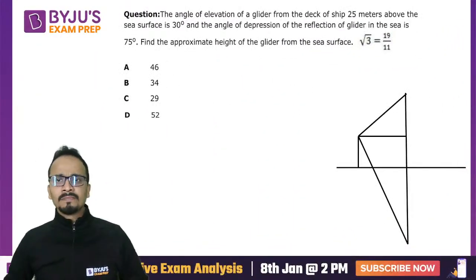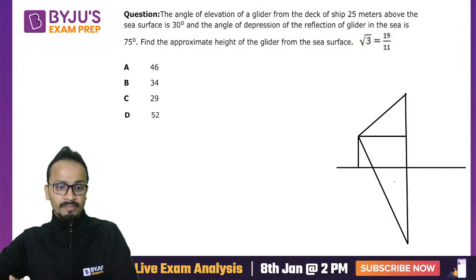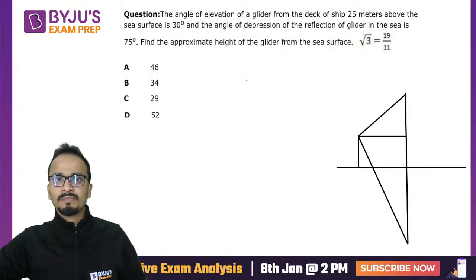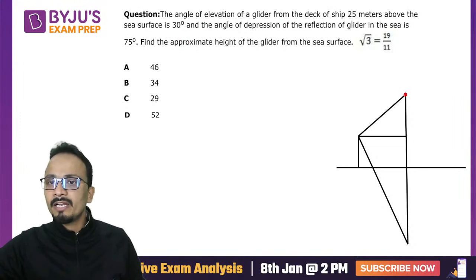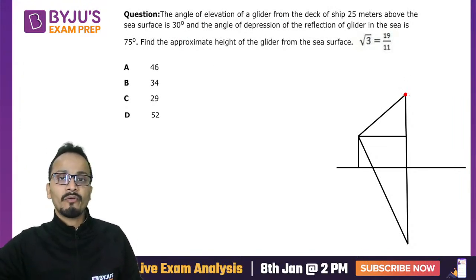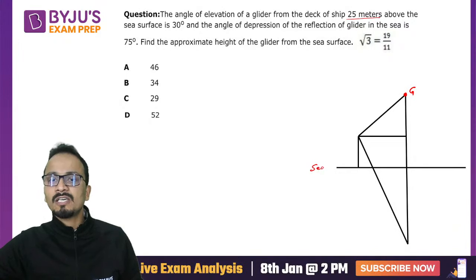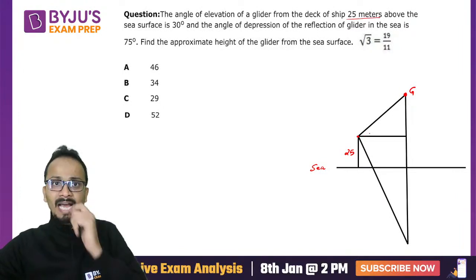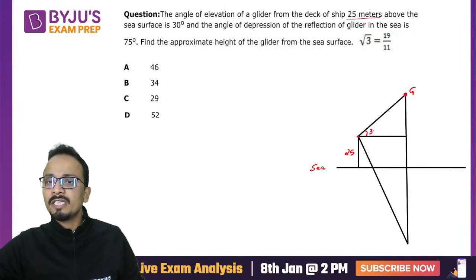Question number 4. For this, the figure was not given, so I have made the figure myself. The angle of elevation of a glider. This is the glider, the point which I've marked with red color. The angle of elevation of a glider from a deck of a ship 25 meters above the sea surface. So this is the sea surface, and 25 meters above the sea surface, this is the point on the deck. From here, the angle of elevation is 30 degrees.